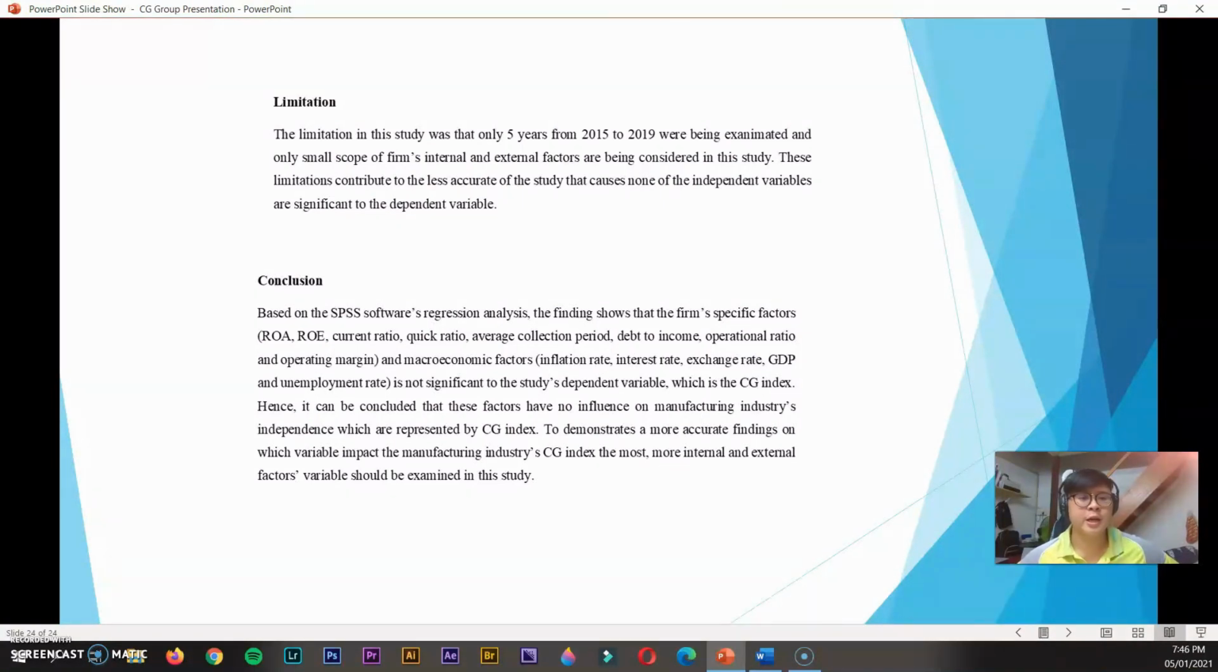Coming to the conclusion, it can be concluded that all these factors have no influence on manufacturing industry independence, which is represented by CG index. To demonstrate a more accurate finding on which variable impacts the manufacturing industry CG index the most, more internal and external factor variables should be examined in this study. Thank you.